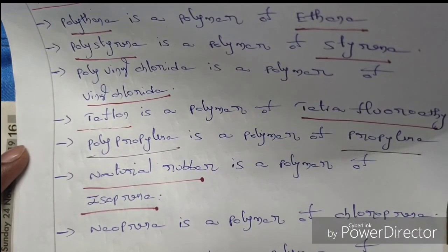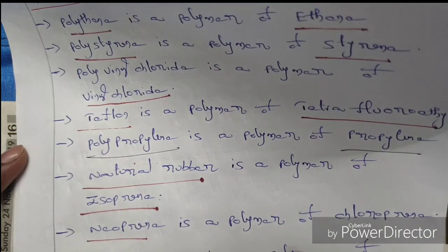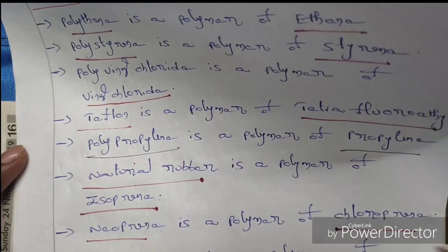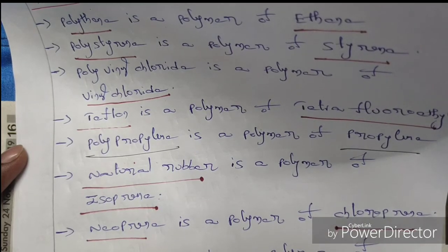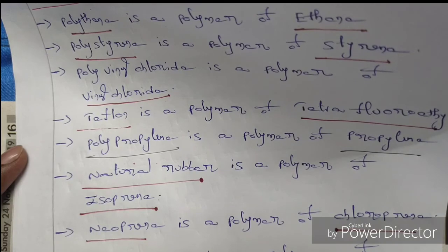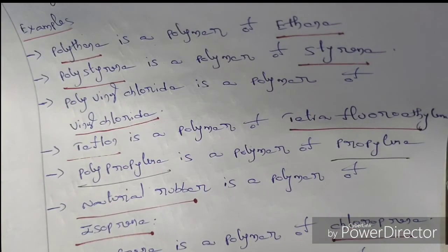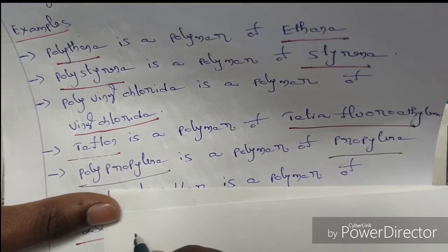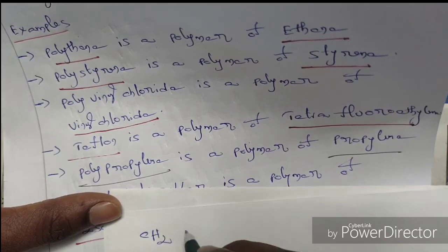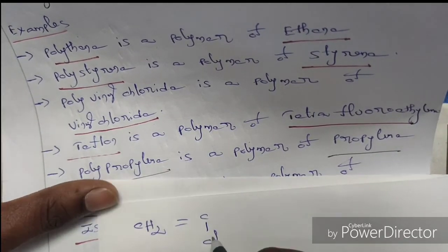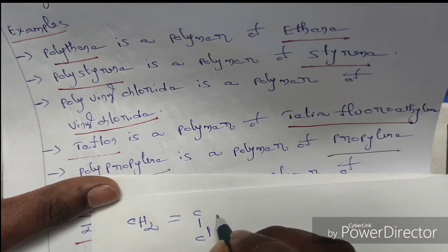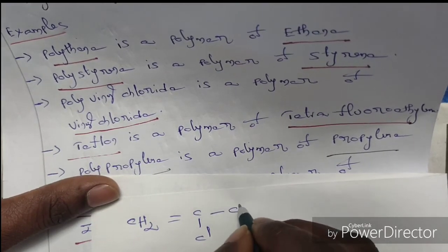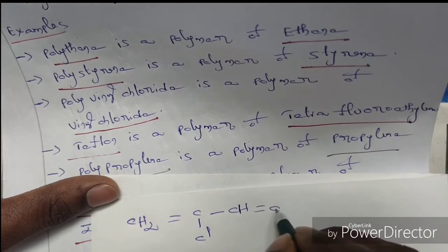Another example is neoprene. Neoprene is a polymer of the monomer chloroprene. So see the structure. Neoprene means 2-chloro 1,3 butadiene. So CH2 double bond CCl, single bond CH double bond CH2.